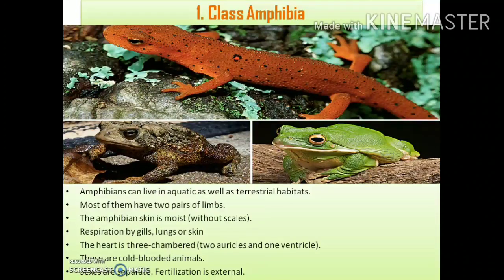And this one and this one, these two are the hind limbs or the posterior limbs. That means in total the amphibian has 1, 2, 3, 4, four limbs. Clear? That is two pairs of limbs. Most of them have two pairs of limbs.